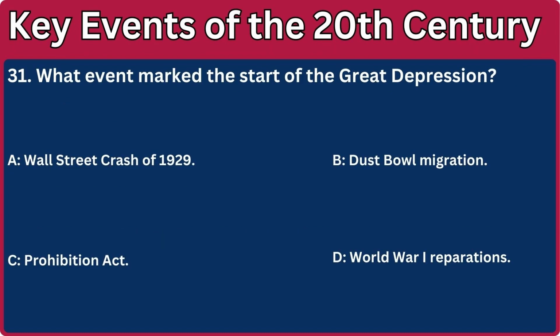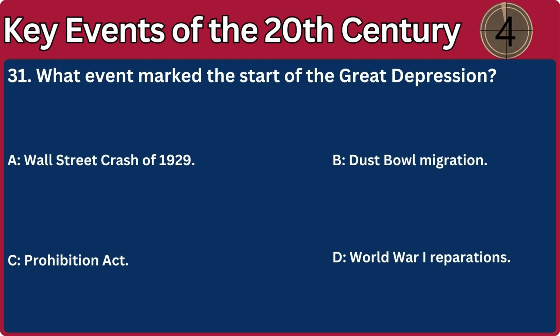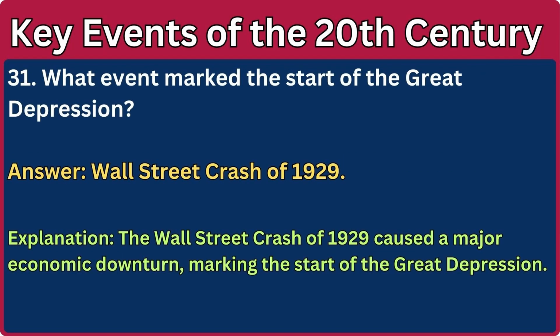31. What event marked the start of the Great Depression? A. Wall Street crash of 1929. B. Dust Bowl migration. C. Prohibition Act. D. World War I reparations. Answer: Wall Street crash of 1929. Explanation: the Wall Street crash of 1929 caused a major economic downturn, marking the start of the Great Depression.